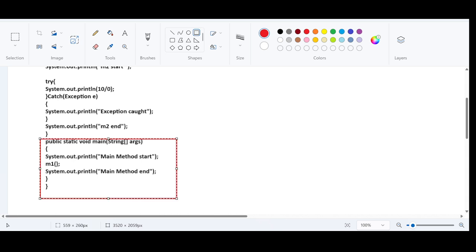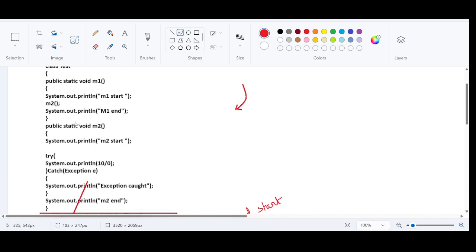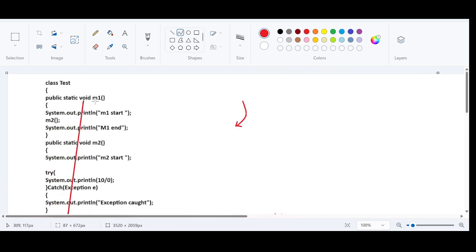The first instruction is what? This is the first instruction. The output is going to be main method start. Right. The second instruction is m1. So from here the control will go to m1. It is calling m1. From here the control will go here.